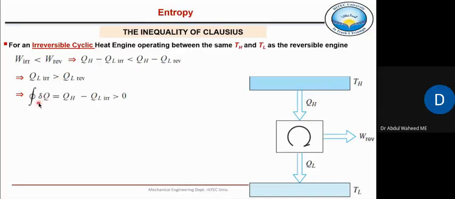So the cyclic integral of del Q, in this case for an irreversible heat engine, QH minus QL irreversible, is again always greater than zero, because although QL for an irreversible heat engine is greater than QL for a reversible heat engine, still it is less than QH. Whether it is reversible or irreversible, only a part of this QH will be converted into W. The rest is rejected. So QH minus QL for an irreversible heat engine will also be greater than zero, just like in a reversible heat engine.